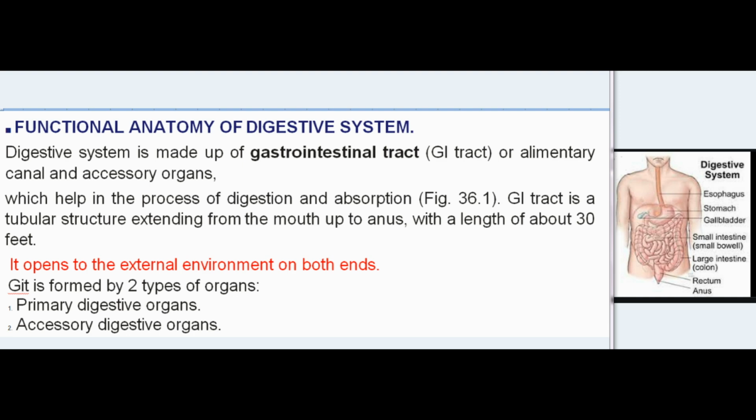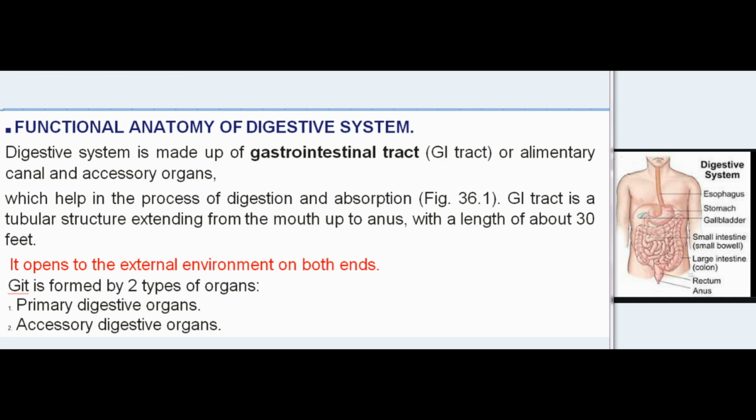Functional anatomy of digestive system. Digestive system is made up of gastrointestinal tract, GI tract, or alimentary canal and accessory organs, which help in the process of digestion and absorption. Fig 36.1. GI tract is a tubular structure extending from the mouth up to anus, with a length of about 30 feet. It opens to the external environment on both ends.